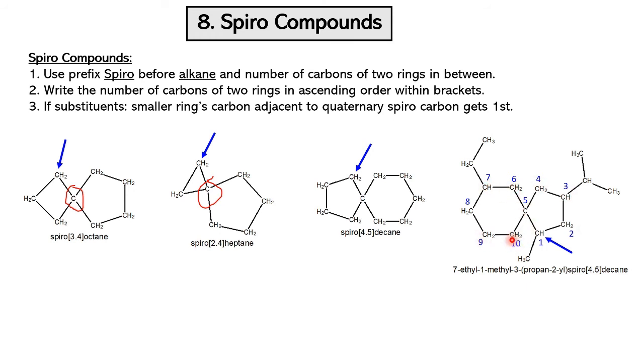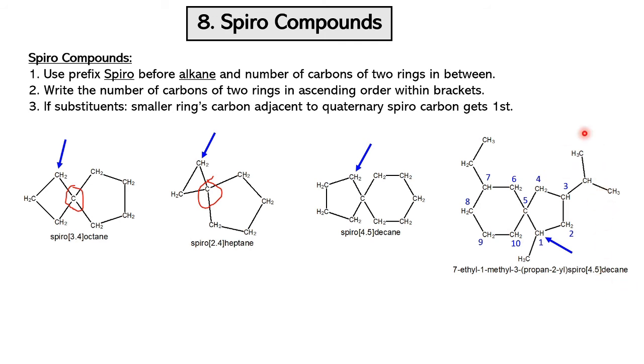You can continue in this direction. If you continue in this direction, this ethyl gets a bigger number. That's why we are moving from top to bottom, or anti-clockwise, from here. So 5, 6, 7, 8, 9, 10. So let's write the complete name: 7-ethyl, 1-methyl, 3-propan-2-yl, spiro 4,5-decane. In total we have 6 carbons, 7, 8, 9, 10. So decane, and 4, 5, because on the right side we have a 4 carbon bridge and on the left side we have a 5 carbon bridge. So in increasing order, 4,5-decane.